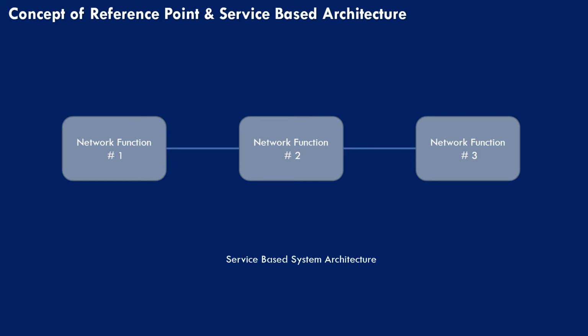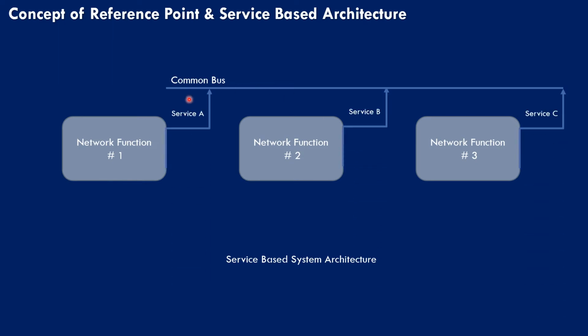The service-based architecture replaces the set of network elements with a set of network functions. That is, each network function is a service provider, and the point-to-point interfaces are replaced by a common bus, which interconnects all the network elements. Services are specified for the network function providing them.